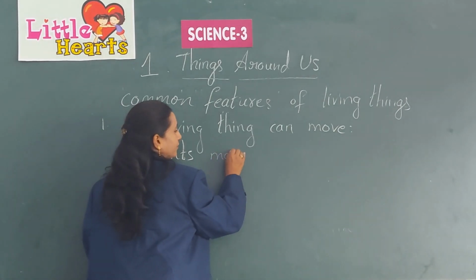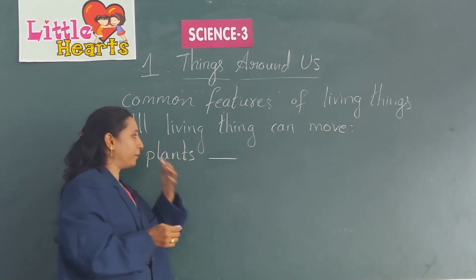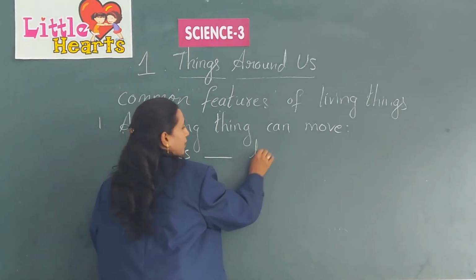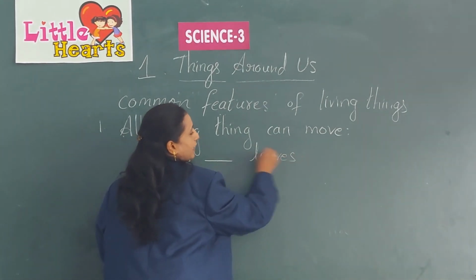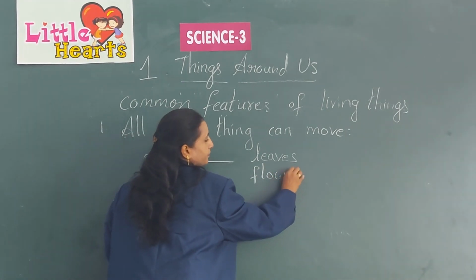Plants show their movements by moving their parts. For example, they move their leaves and flowers bloom.